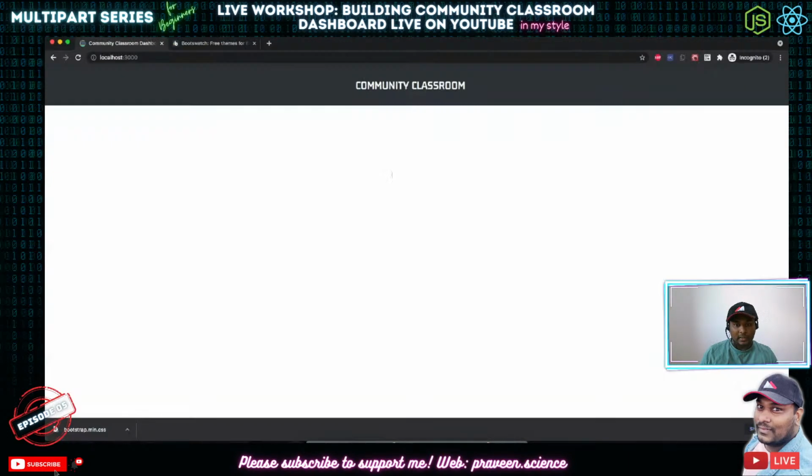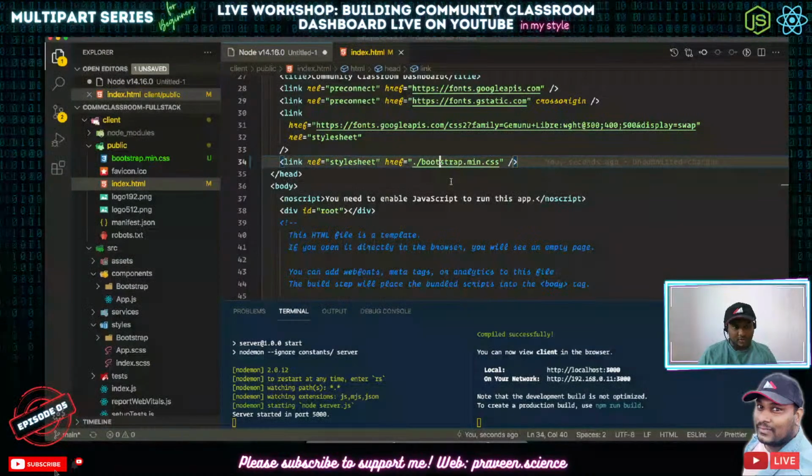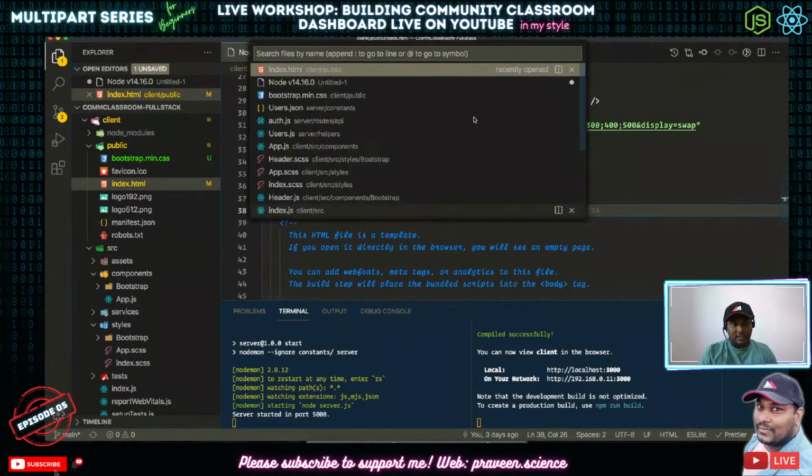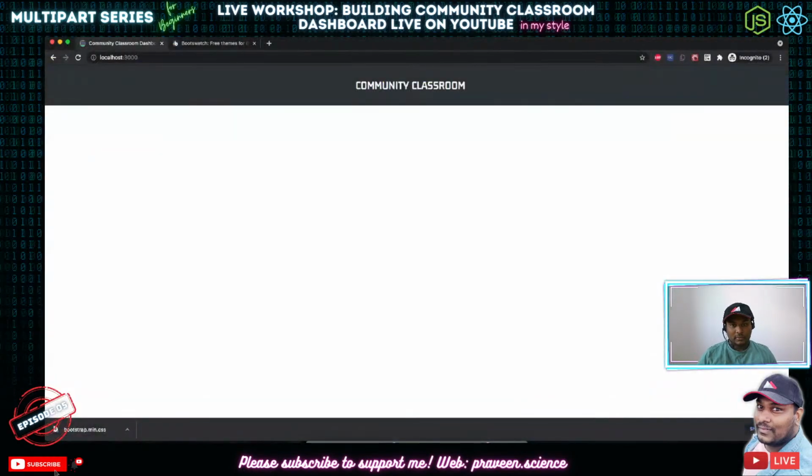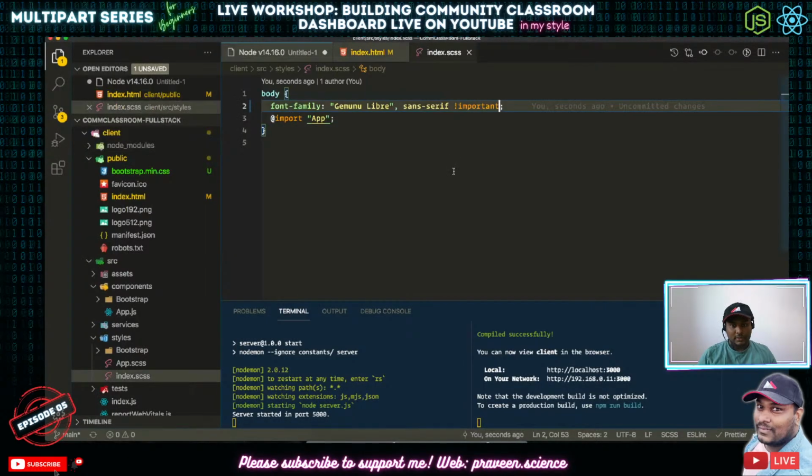So what about our changes? We are not able to find our changes right now. So if I try to change everything, for example, if I go to index.css, and if I try to do something like important here, I still don't get this. Is it really changed, or what is exactly happening here?